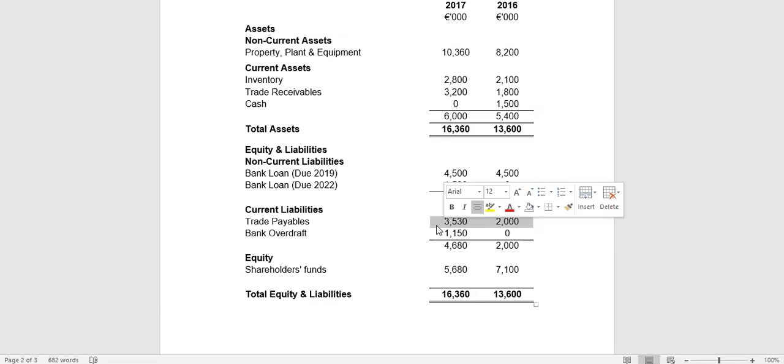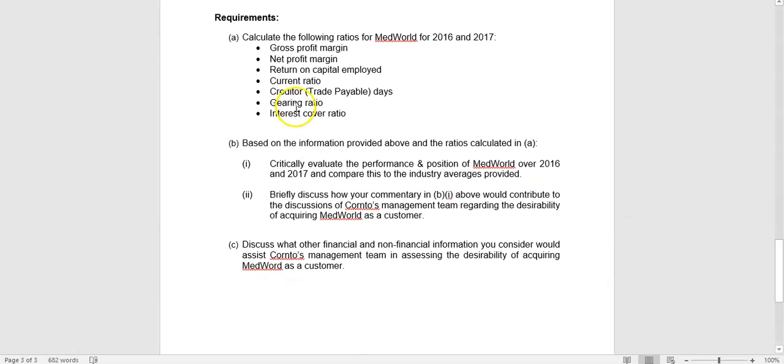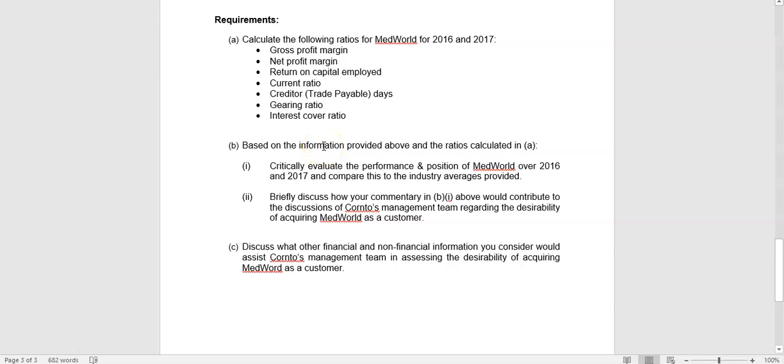So you're just jotting some of these little points down because you're going to use those in part B when you're making your critical evaluation. You're discussing the position and performance of the company to get your marks.